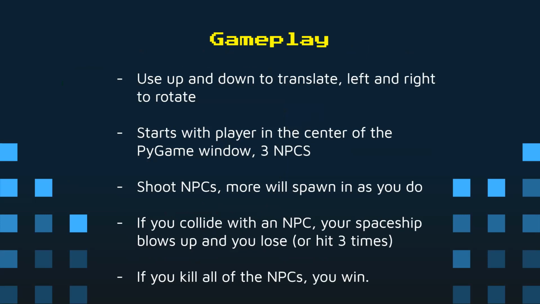To play the game, use the up and down arrow keys to translate, and you use the left and right arrow keys to rotate. The game begins with the player ship in the center of the Pygame window, and three non-player characters also spawn in. The goal for the player is to shoot the NPCs with the spacebar, and more will spawn in as you do. If you collide with a non-player character, your spaceship will blow up and you'll lose. Or if you get hit 3 times with bullets, you'll also lose. If you kill all of the NPCs, however, you win.